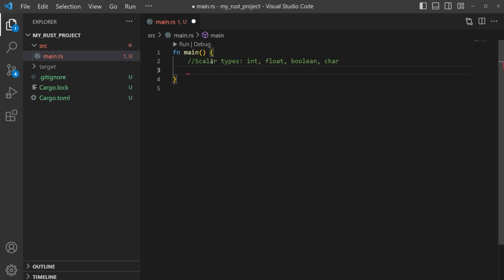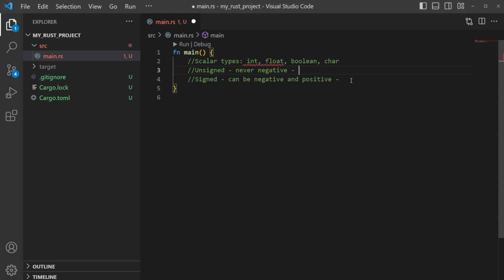Okay, and first things first, what we're going to talk about are integers. So you could think of an integer as like the number 1 or 100 or 1,000. Those are all integers. And these could be represented in a couple of different ways. We have unsigned, like in type, and we have signed, okay? And the way that I like to think about this is unsigned means never negative, where signed means can be negative and positive. So there would be situations where you might want to use one or the other. Typically, we use signed as a default.